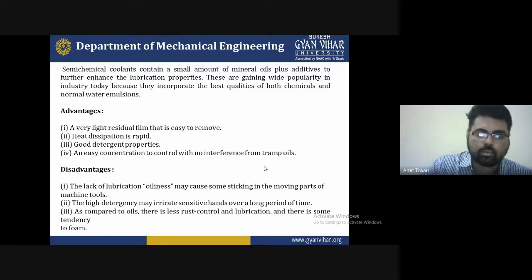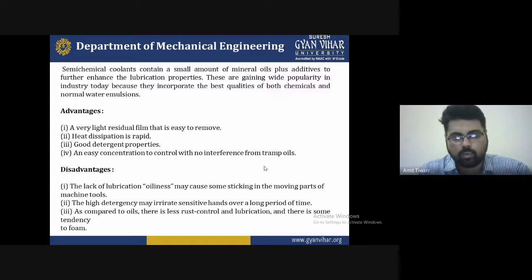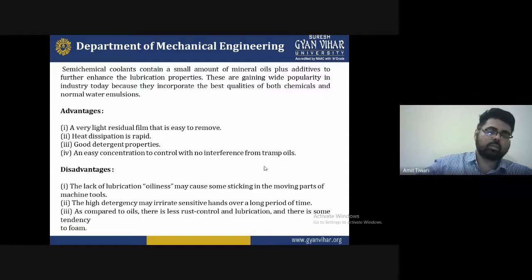It helps in reducing the tool wear, increasing the tool life, and reducing the temperature of the cutting tool. So these are the lubrication and good properties required. After that, it is easy to control the concentration with no interference from tramp oil.